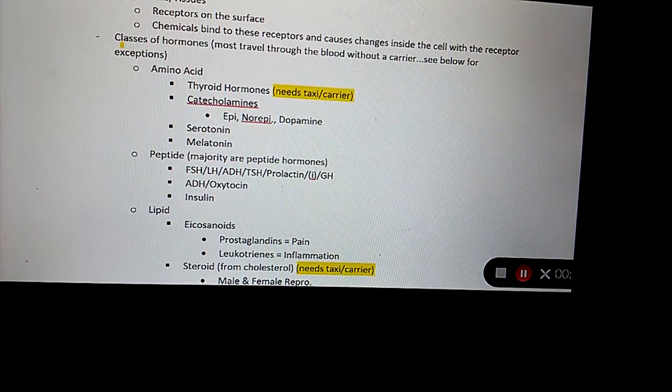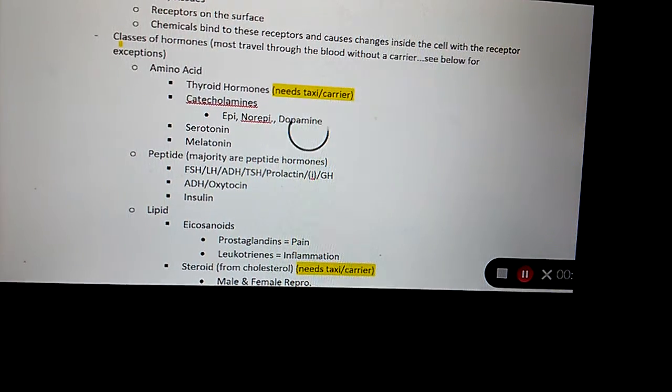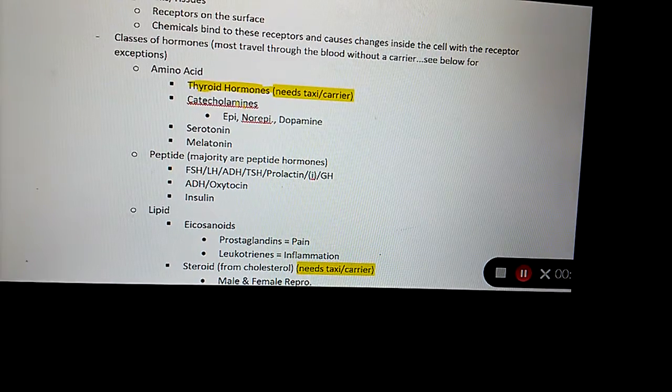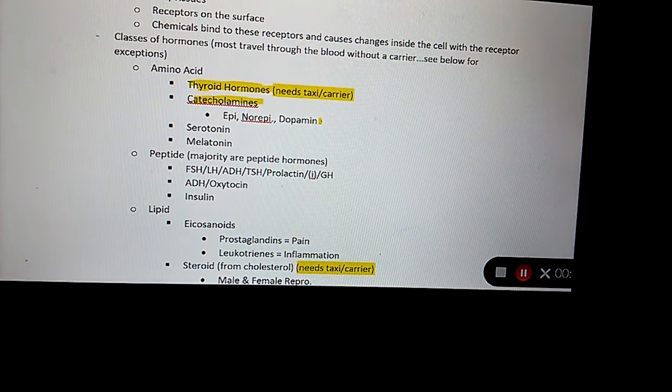Are thyroid hormones a type of amino acid hormone? Yes. Are catecholamines a type of amino acid hormone? Yes. In fact, you know what? I'm not gonna hold you responsible for the amino acid part, so don't worry about the classes.